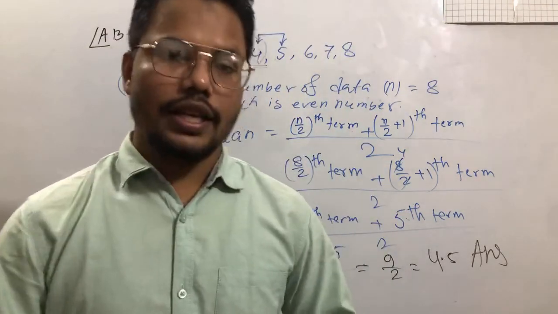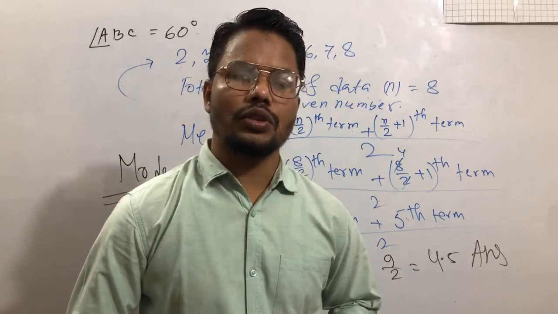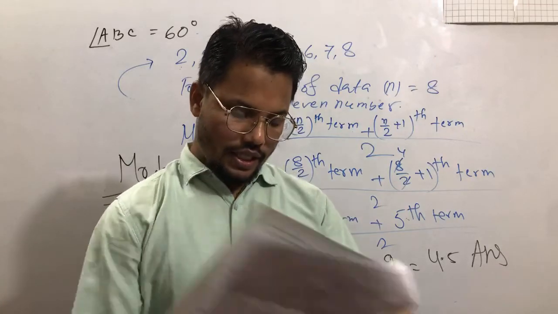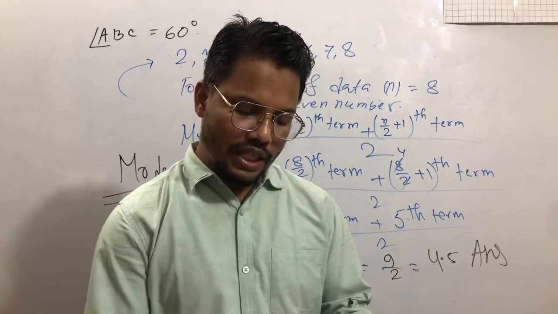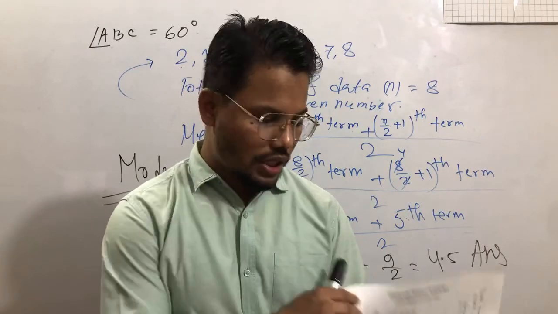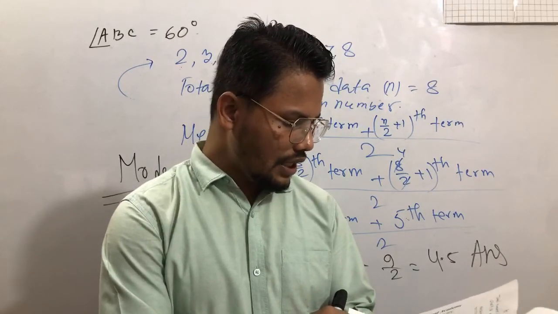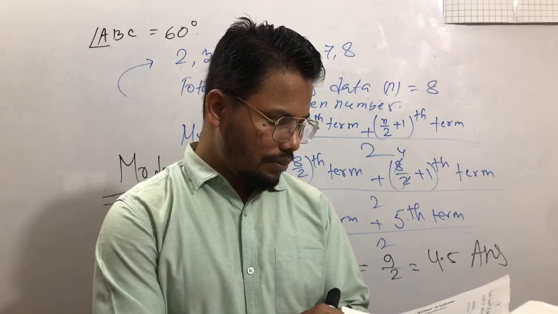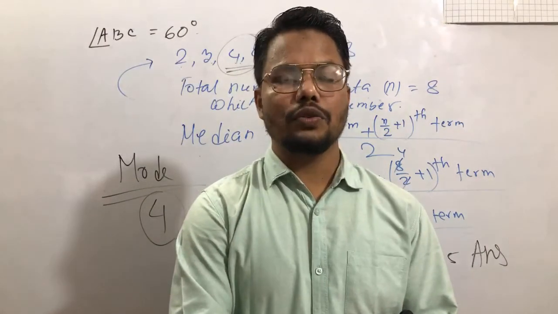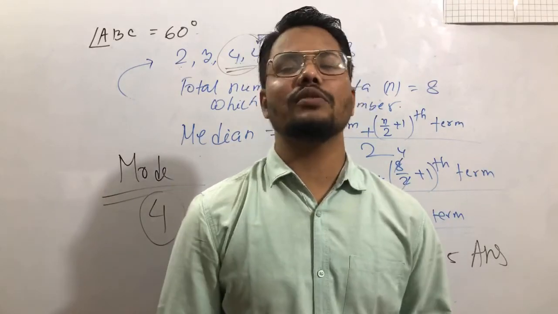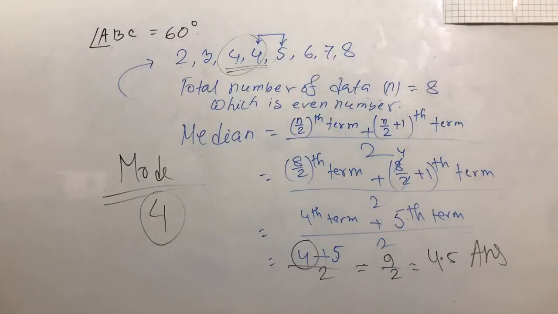If you have any more questions, please let me know. Dear students, I think this is your assignment: how to find the arithmetic mean? Already you know the mean is the sum of the data divided by the number of data. And the formula of the median for even numbers is the n by 2 th term plus the n by 2 plus 1 th term, but for the odd number it is the n plus 1 divided by 2 th term. So please let me know, is it okay to you?